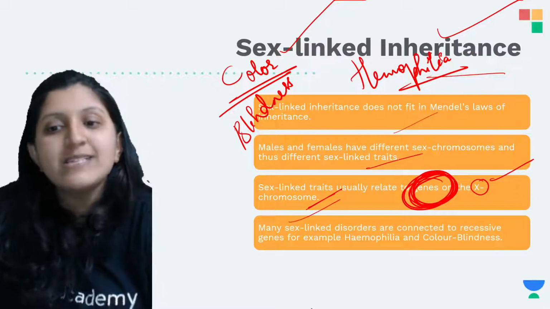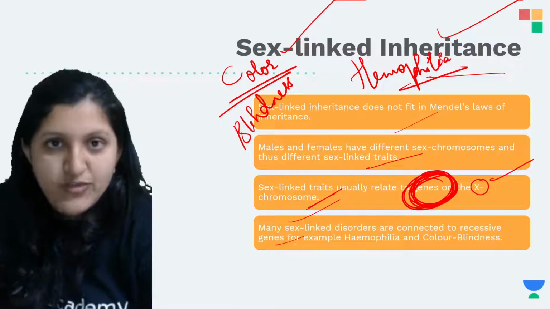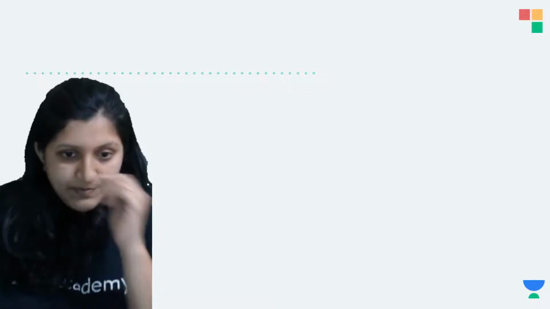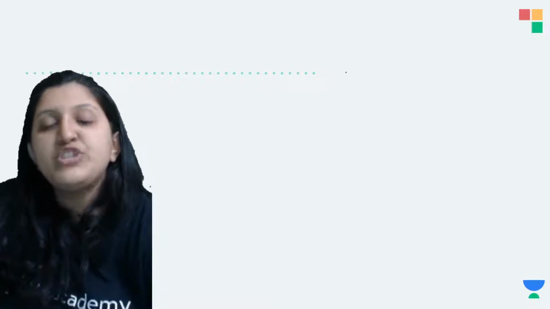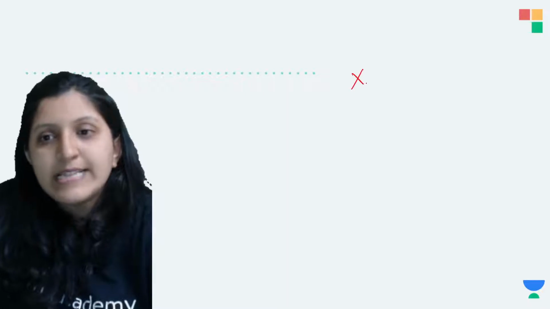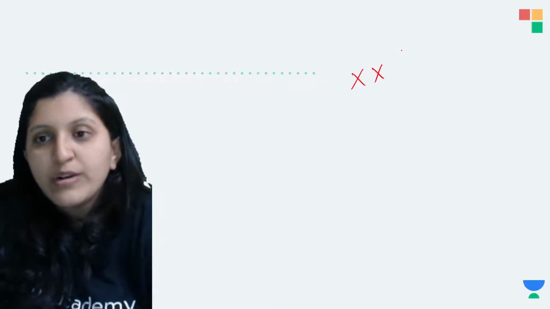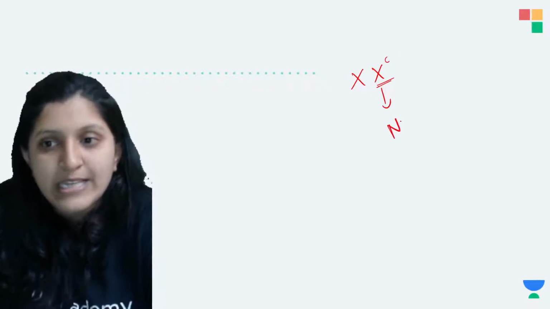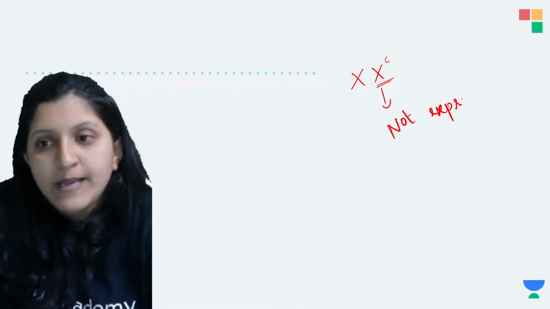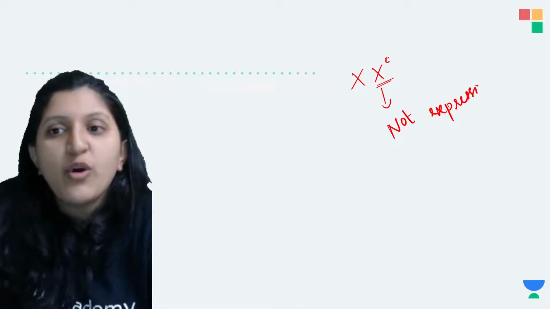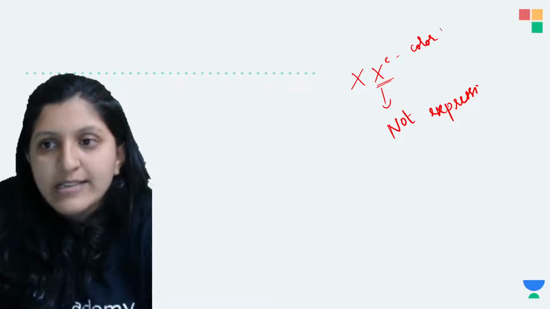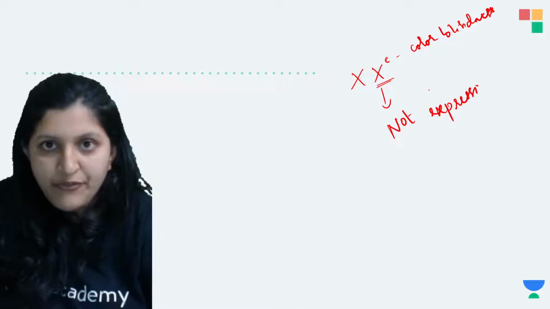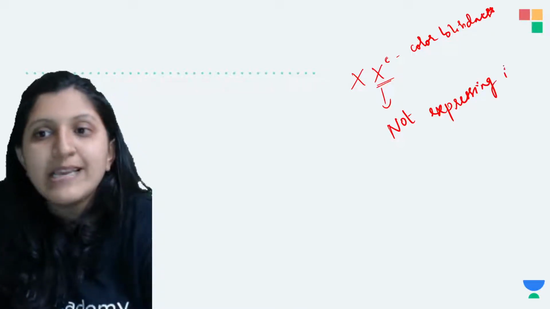So now many sex linked disorders are connected to a recessive gene. Let me just explain this. Let's say this is X and X. A recessive gene is the faulty one, which is usually not expressing itself. This is not expressing because this is a faulty gene for color blindness. So only one of the chromosomes is affected, so it is not expressing itself.